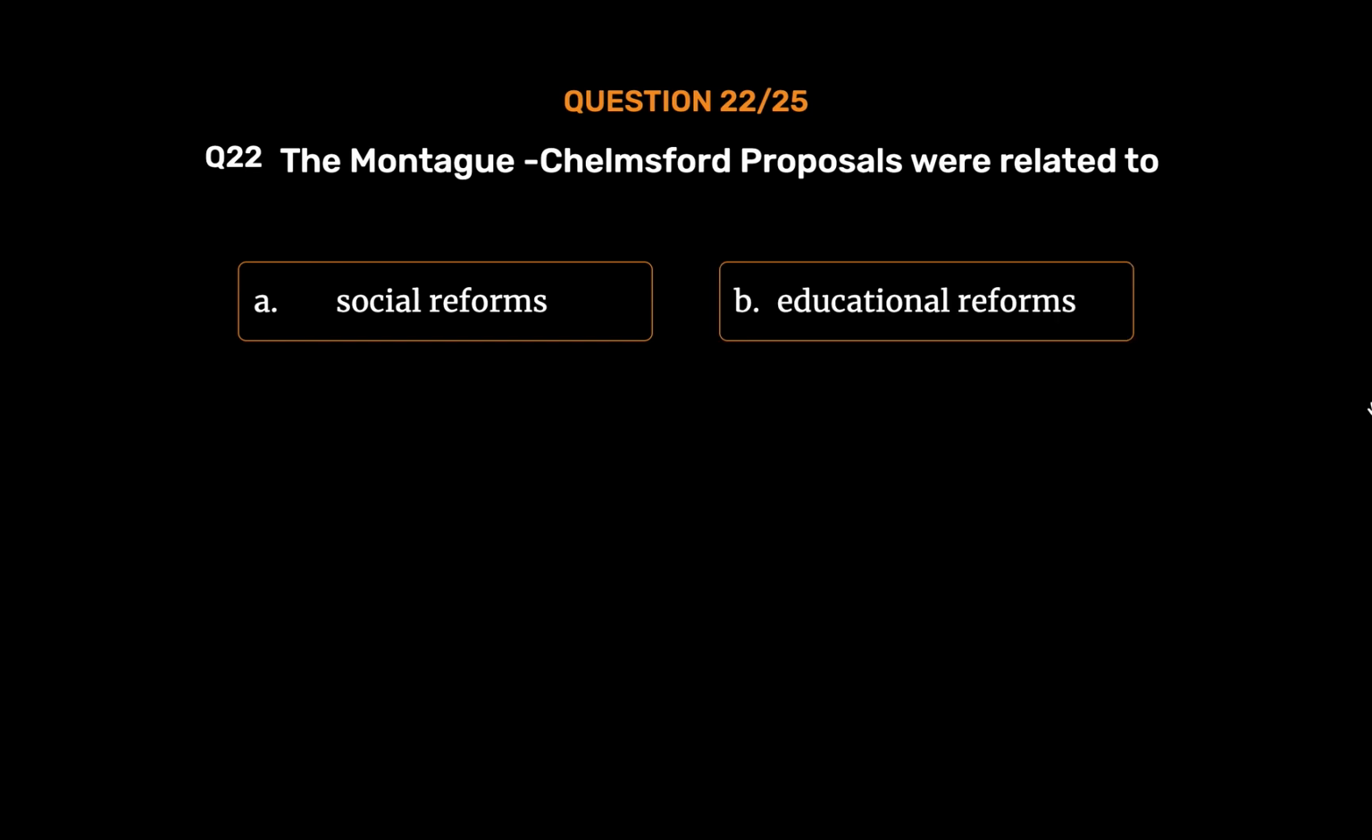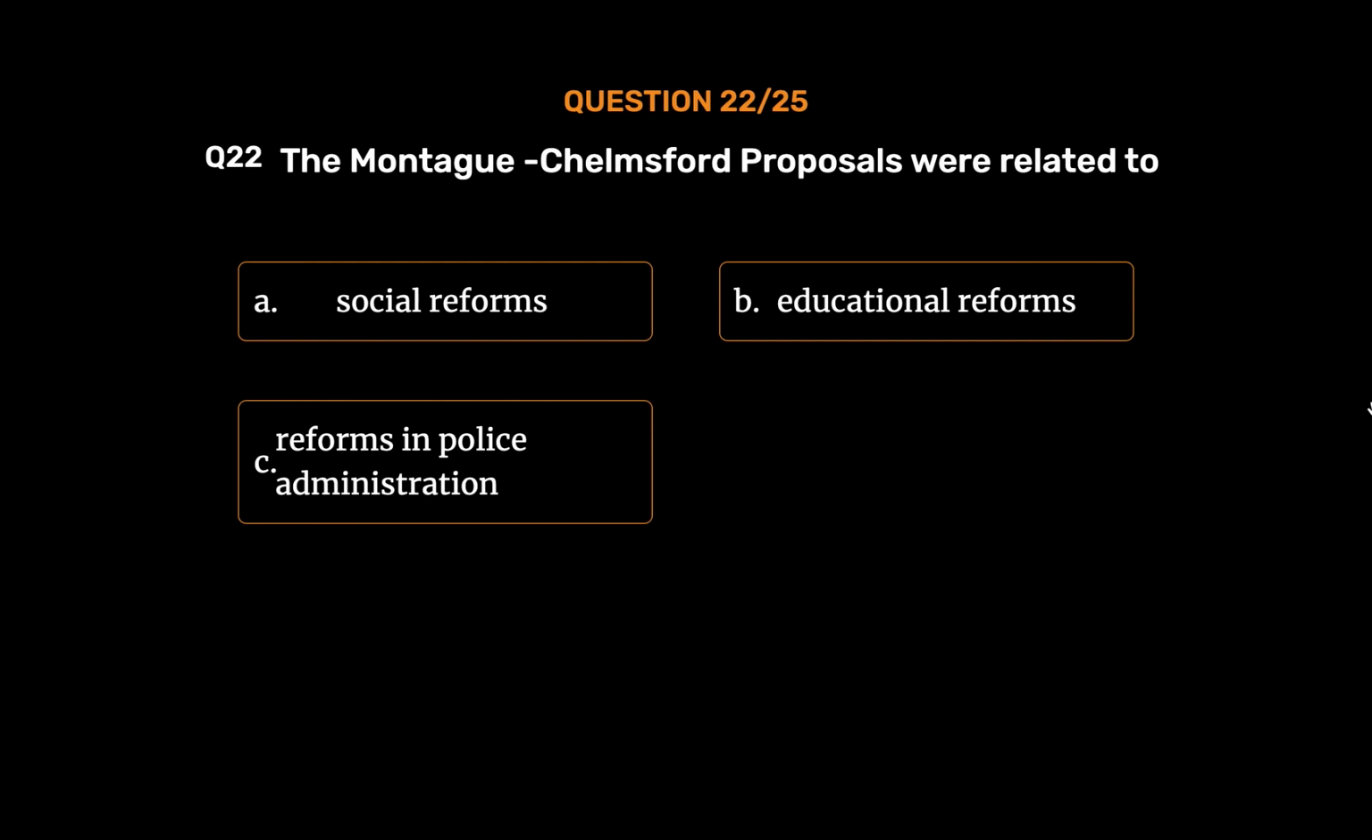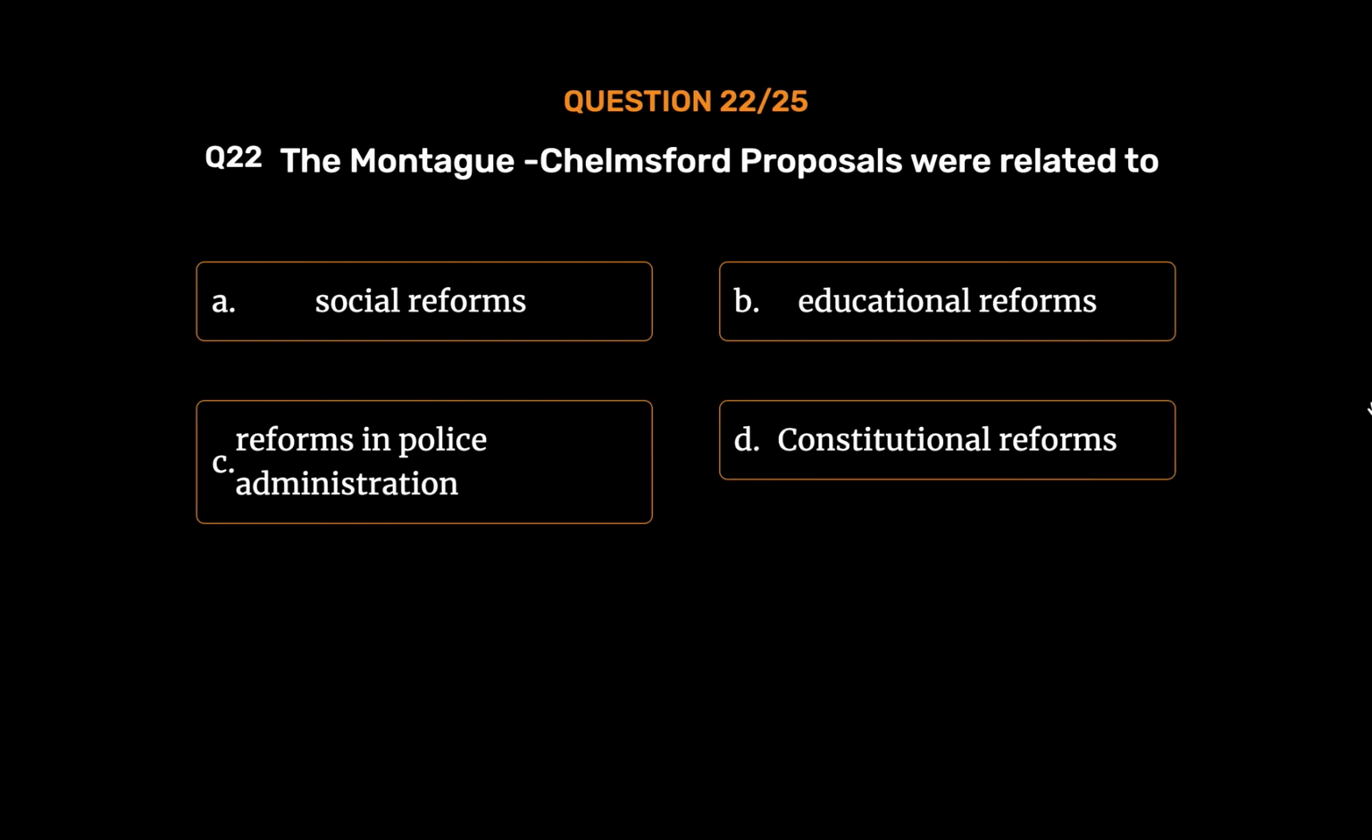Question number 22. The Montagu-Chelmsford proposals were related to Option A. Social reforms. Option B. Educational reforms. Option C. Reforms in police administration. Option D. Constitutional reforms. The correct answer is Option D.